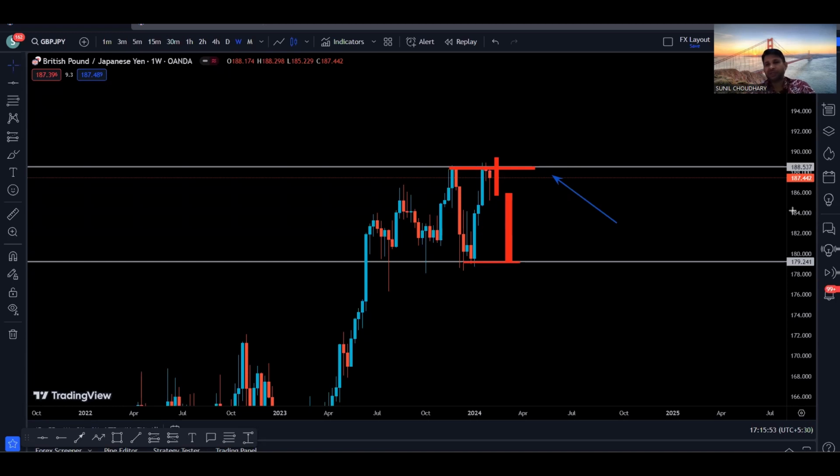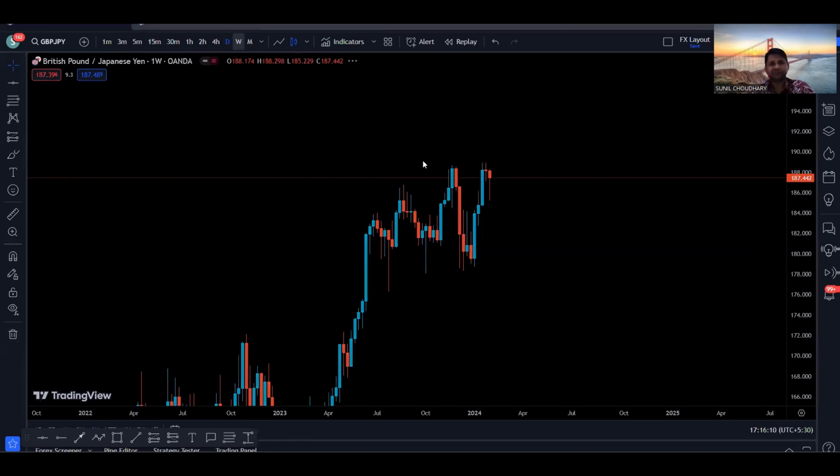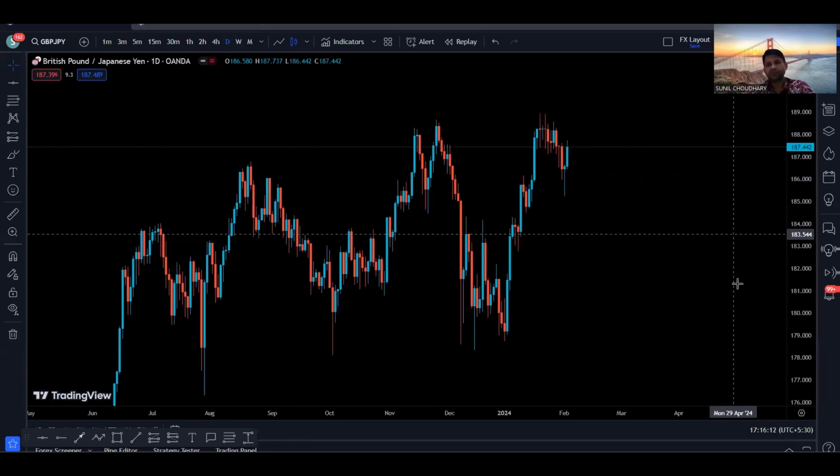That's one possibility. At the same time, if we get a weekly candle close above this level, which is a strong resistance, then there is a very high probability for the price to go to the next resistance. So these are the two possibilities. Again, to find more details about what is going to happen, we are going to go to the daily time frame to see what will happen there.